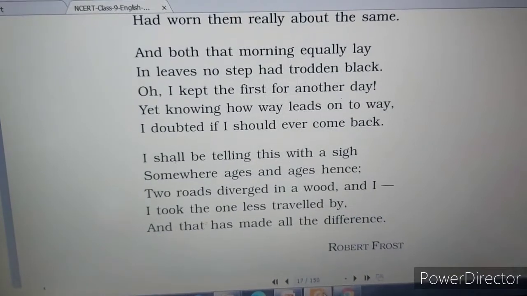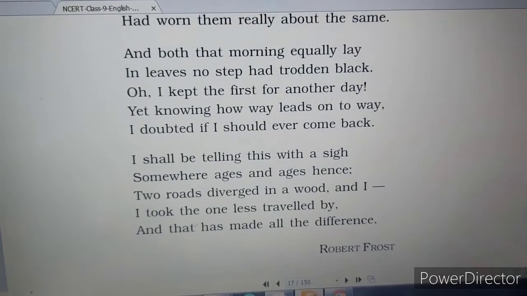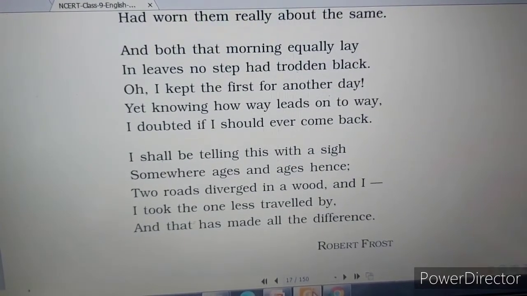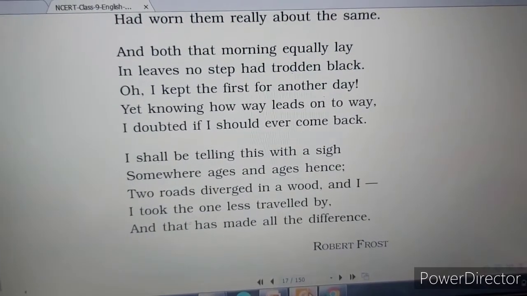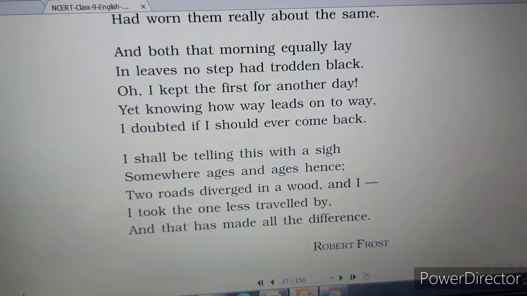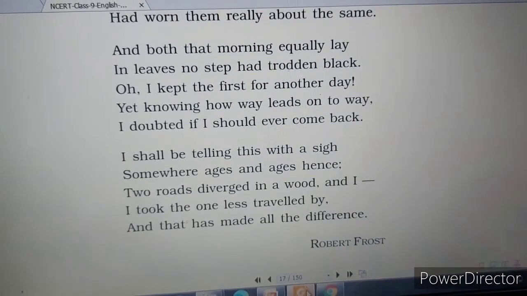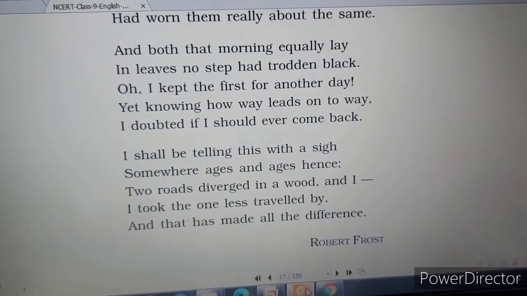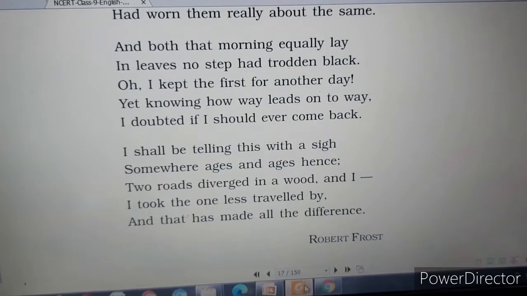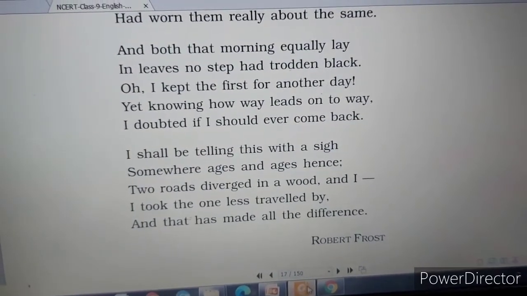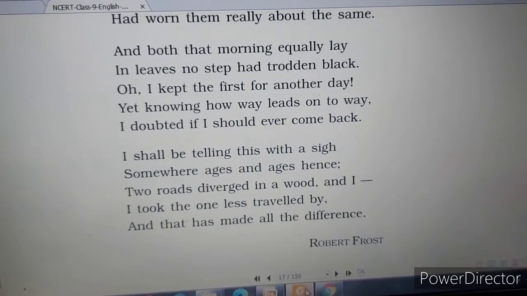Now what else he says in this stanza is that he is doubtful about the step he has taken. He is not satisfied with the step he has taken. He is thinking that he might take the other way so that he can experience more of the things. Now he is regretting why he has not taken that way. This regret, students, may come in your mind, but if you are opting for your place and your way, just don't ever regret, because that way has been opted by you, not by others.